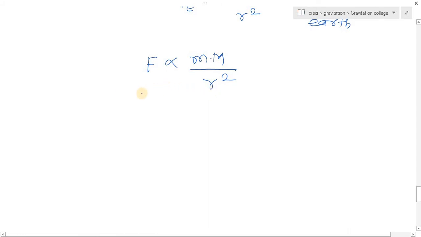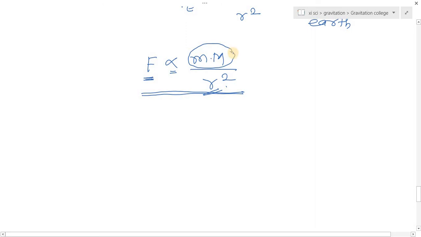From this, Newton concluded the generalized statement for Newton's law of gravitation: every particle of matter attracts other particles of matter with a force which is directly proportional to the product of their masses and inversely proportional to the square of the distance between them. So this is the mathematical and theoretical statement of Newton's law of gravitation. Read it again. Every particle of matter attracts other particles of matter with a force which is directly proportional to the product of their masses and inversely proportional to the square of the distance between them.